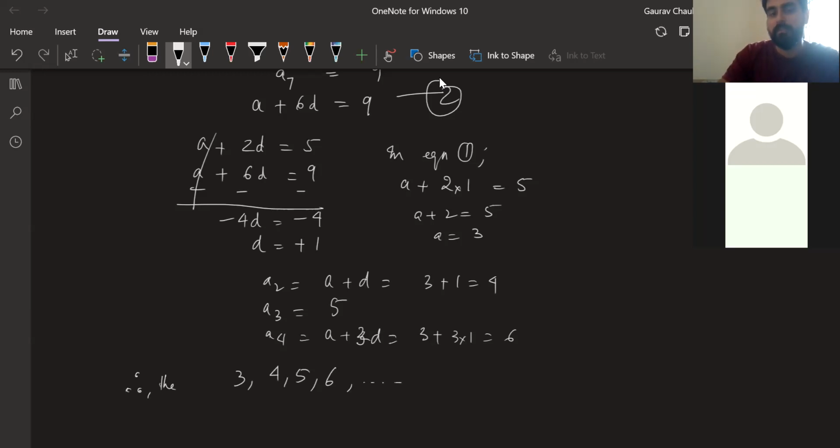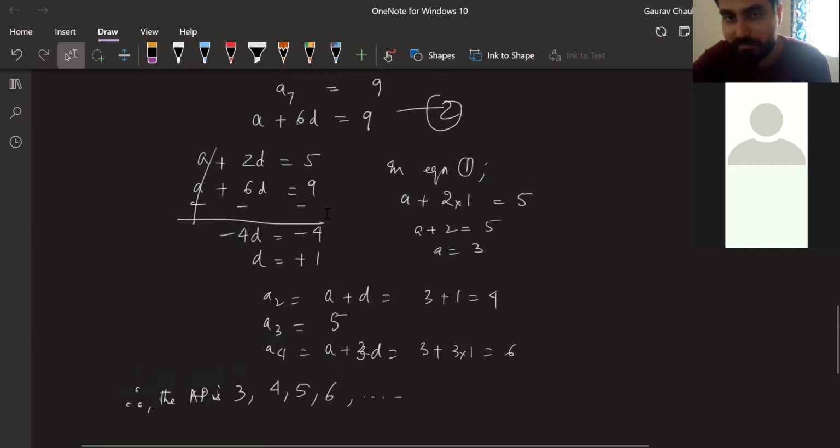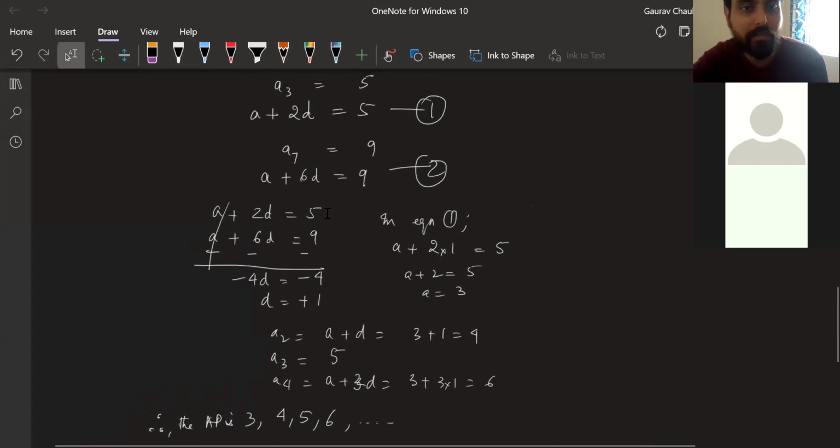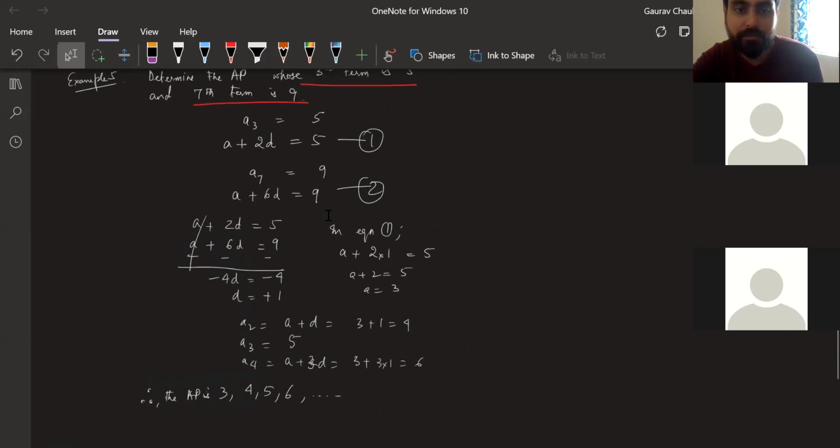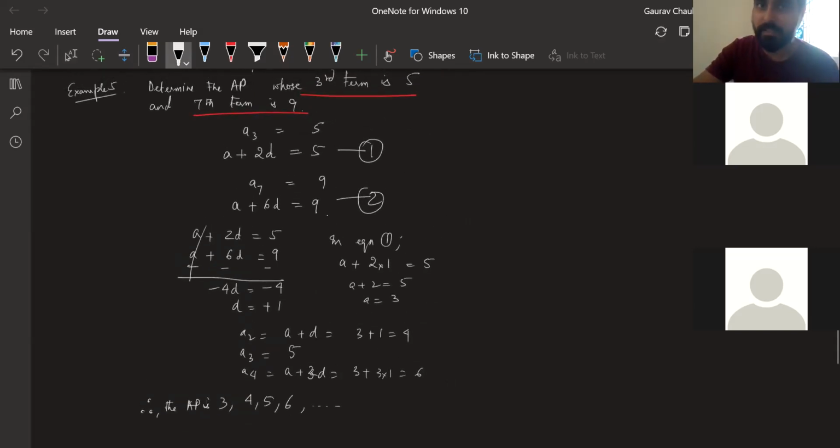Therefore, the AP is. Now this is a very simple AP. They're just like counting numbers starting from 3. May not be that easy every time, but basically you have to find A, D, and then you have to find the AP. This is the final answer. You cannot stop after finding A and D. You cannot stop after that.